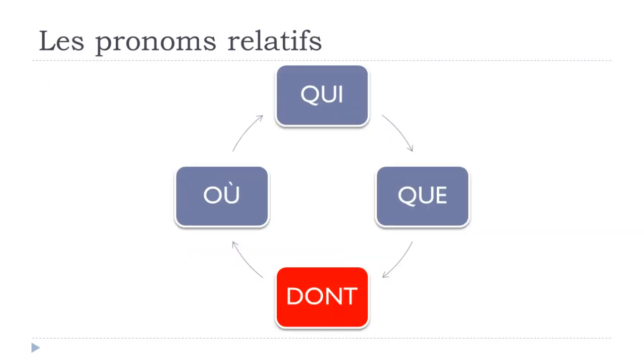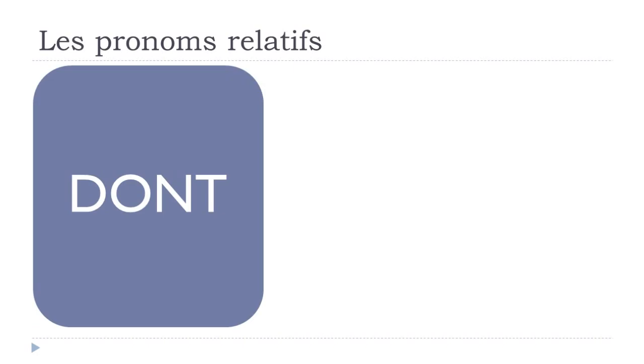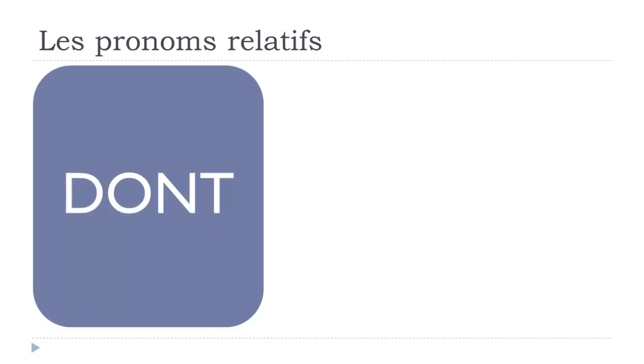Now let's have a look at dont, okay? And the important thing with dont is that you will use this dont instead of a complément avec préposition de. All right, so the important thing here is that it should be un complément, so something that will complete the sentence, so coming after the verb, all right? And then it should be introduced with this préposition de here, all right? So let's have a look.